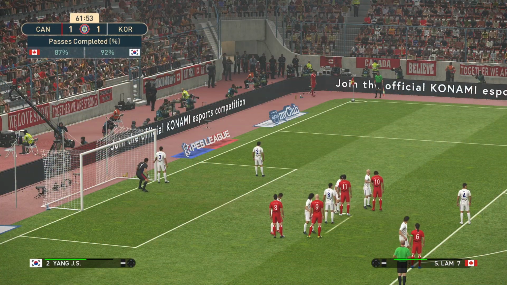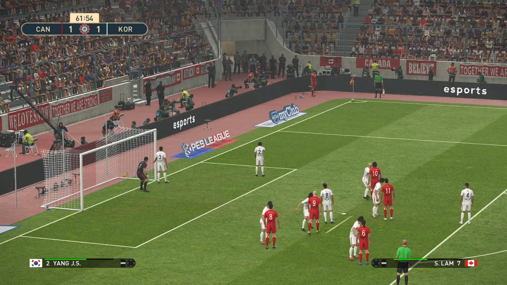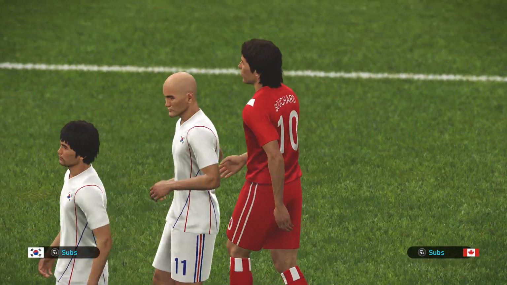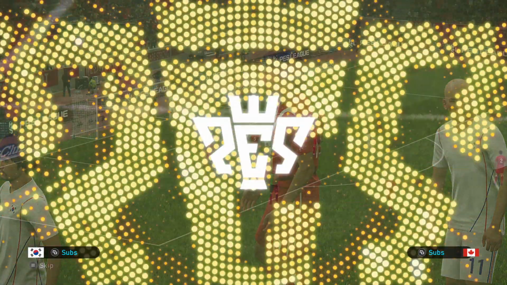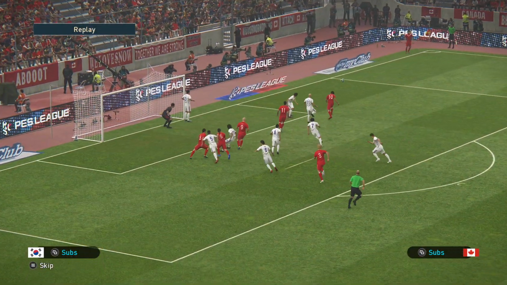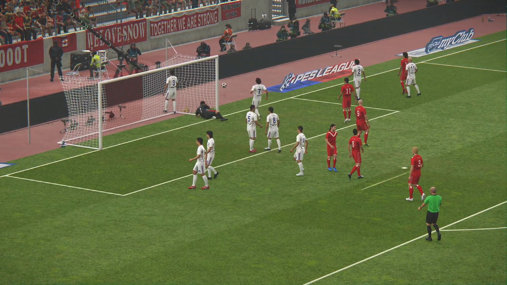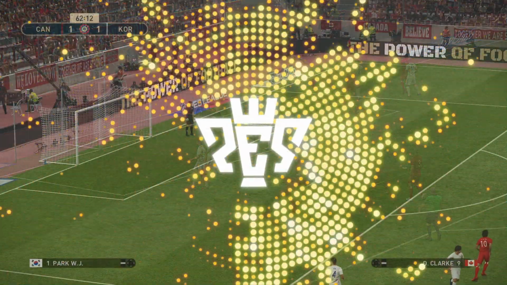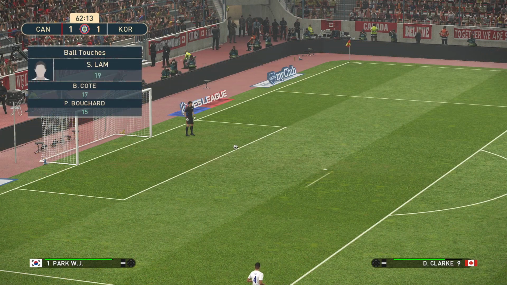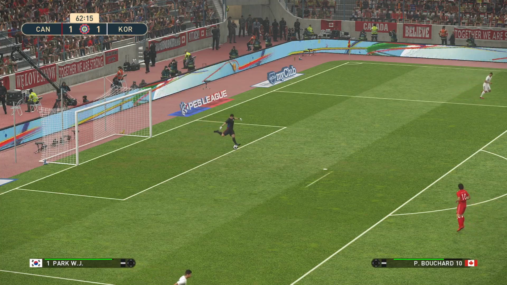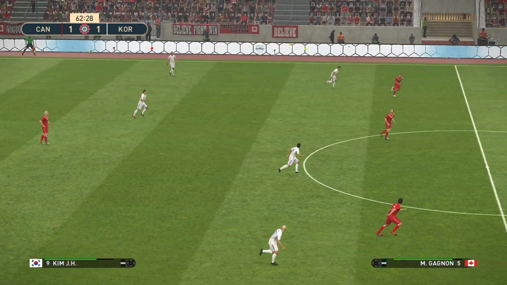Now they have a corner kick and it'll be Lamb to take. Lamb swings it in. Bouchard with the header. And it looked like it was saved and it went wide. Well, the keeper didn't touch it. Wasn't sure from the initial pictures.